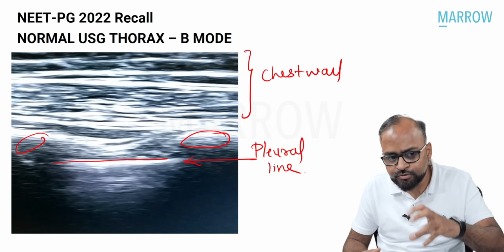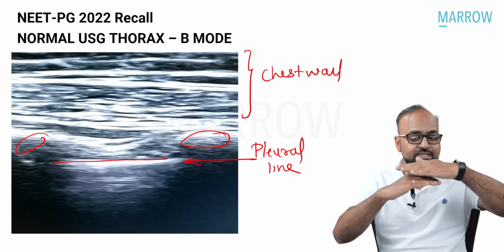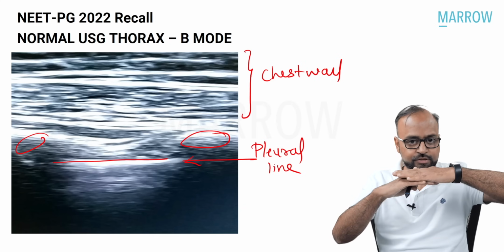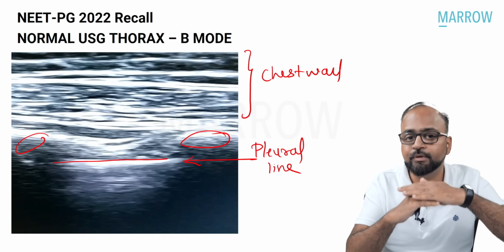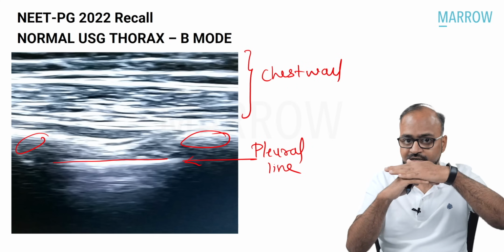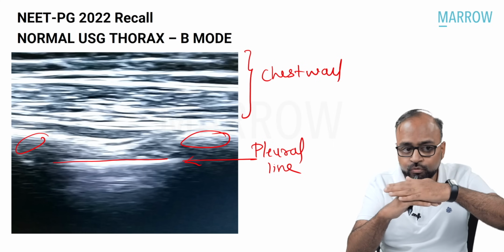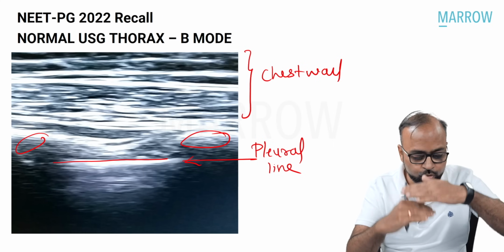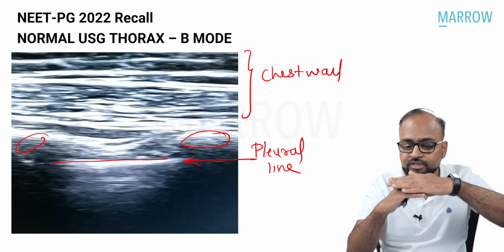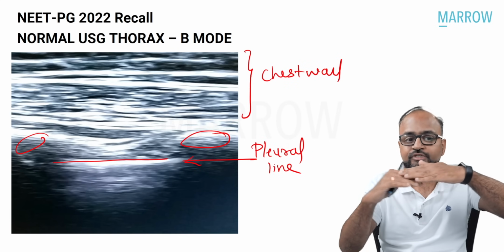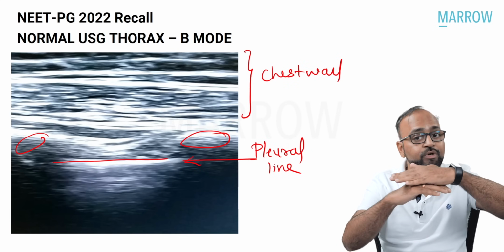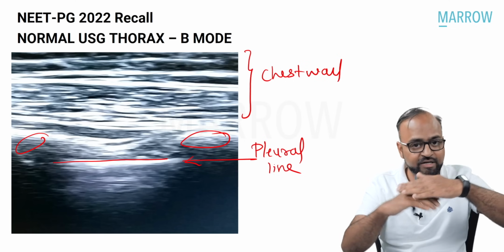At the place where this pleural line is, the visceral and parietal pleura are touching each other. Now, the normal lung is expanding, retracting with inspiration, expiration, and therefore, in a normal patient on B mode, that is this image, there is a constant sliding movement which will be seen at the level of this pleural line because the lung is expanding, retracting, right?